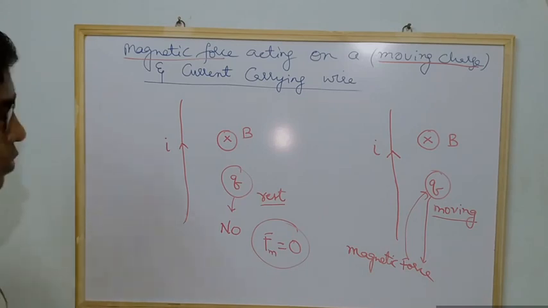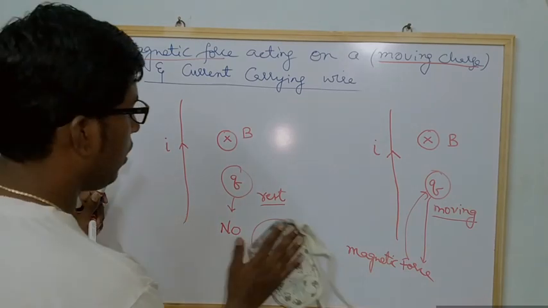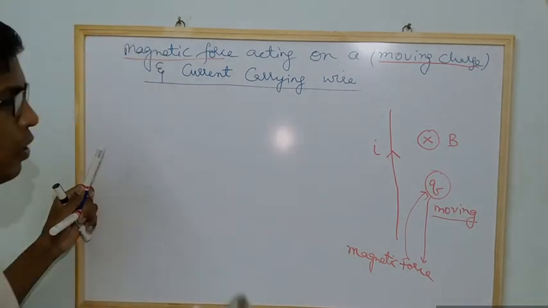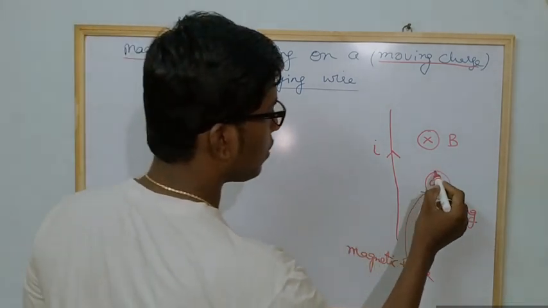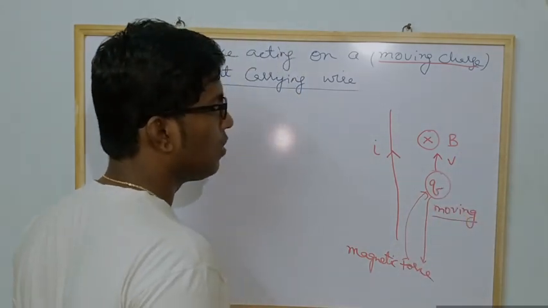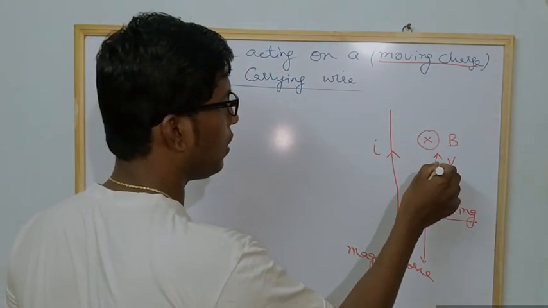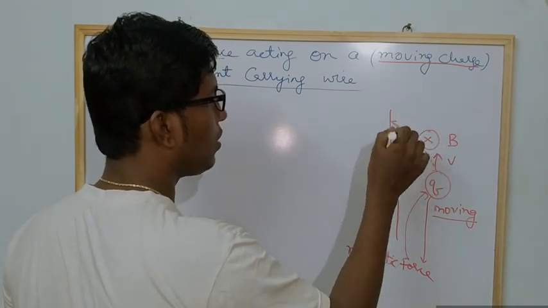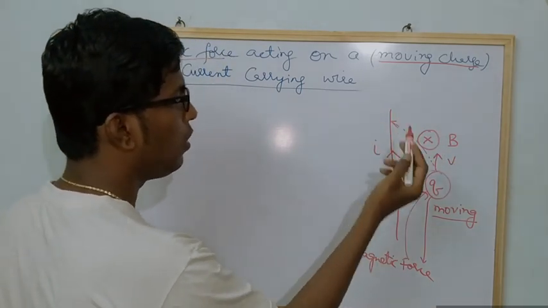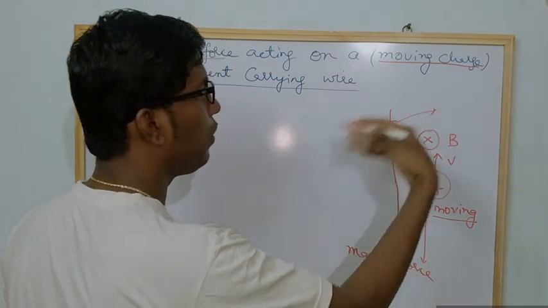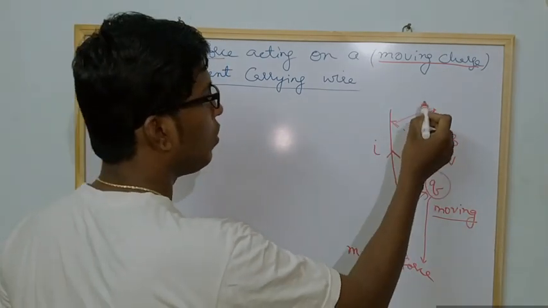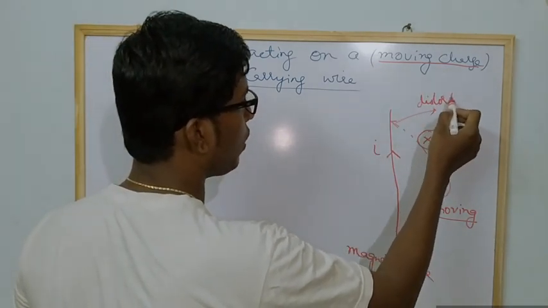Now let us see the formula for that. Suppose the charge is moving in this direction and it experiences the magnetic field, and it moves away. So we can say it was distorted.